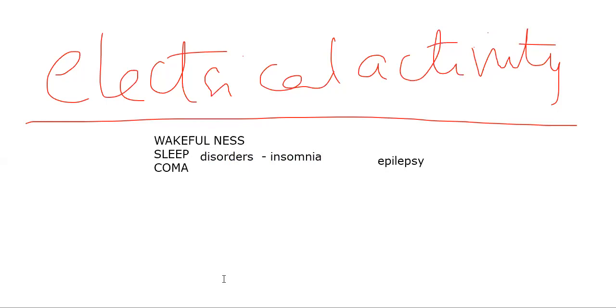In these cases, electrodes are placed all over the scalp of the head. This is the key point, the keyword to be remembered.